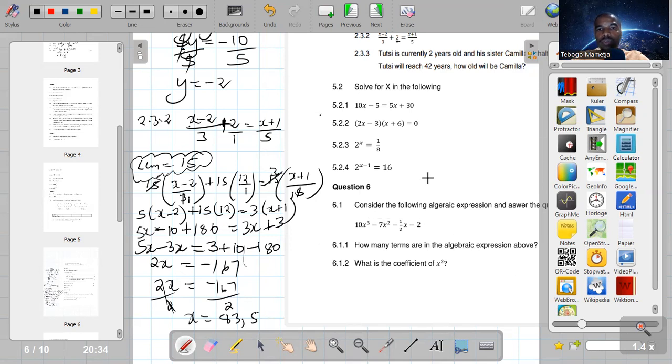Now let's do 2.3.3 quickly. Let me do this.